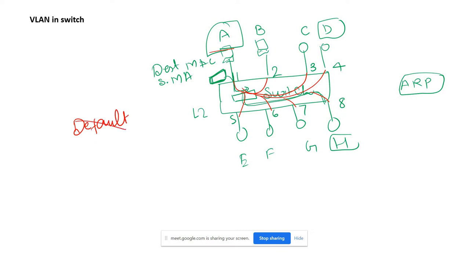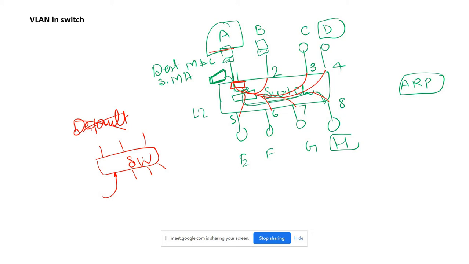In fact, forget about the default VLAN. Just try to understand right now that the switch has the property that whatever frame comes in on one port is broadcast to all of them. Is that clear? It is very simple: whatever frame comes from one port can be sent to any of the ports connected to the switch. Is that clear?